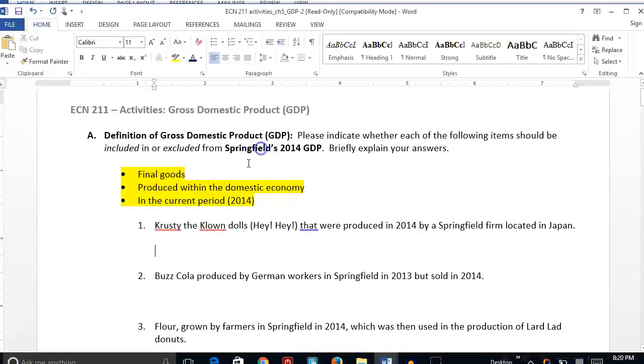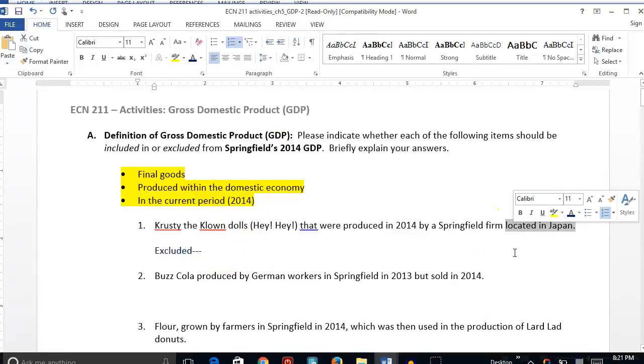And we'll highlight that. The reason that it is excluded, let's think of that reason too. Look at our key terms here. We only want to count final goods. Are the Krusty the Clown Dolls the final good? Yes. Produced within the domestic economy. So we only want to count things produced in Springfield. Where were these dolls produced?